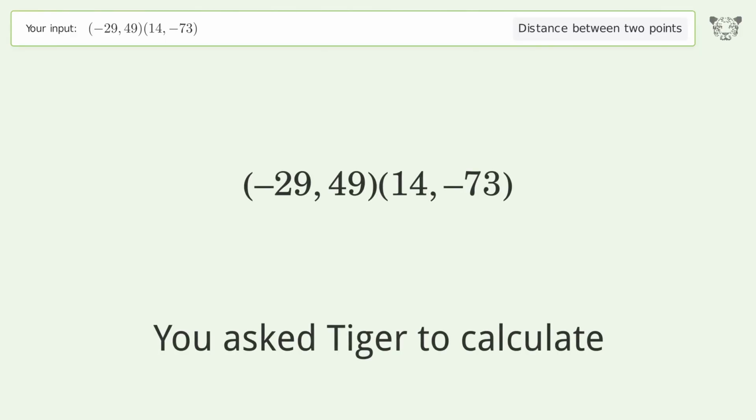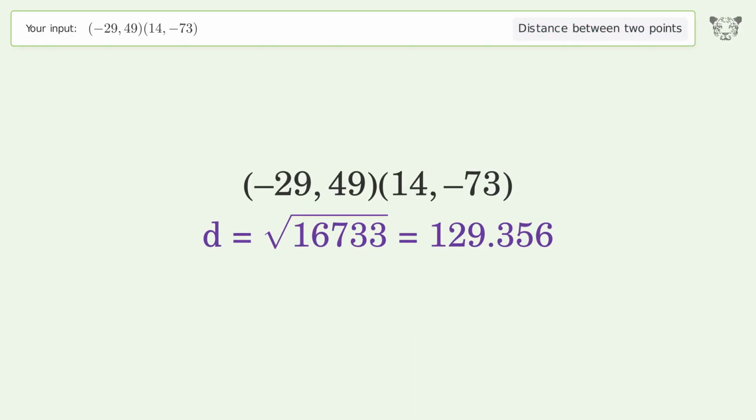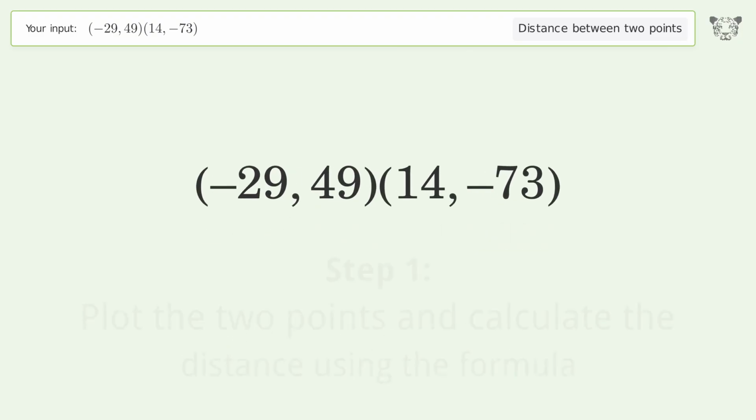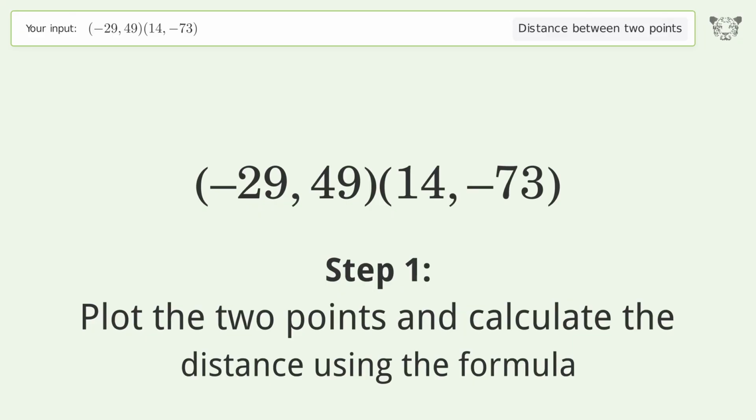You ask Tiger to calculate. This deals with the distance between 2 points. The distance between the 2 points is the square root of 16,733, or 129.356. Let's solve it step by step. Plot the 2 points and calculate the distance using the formula.